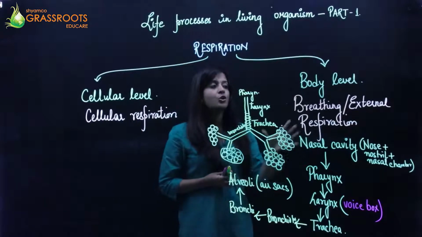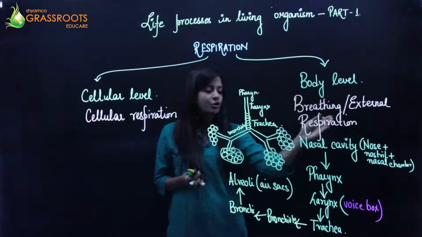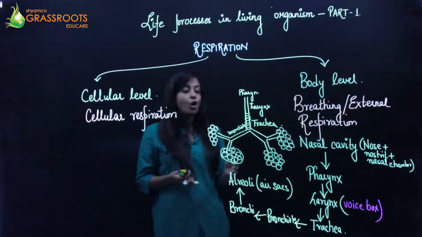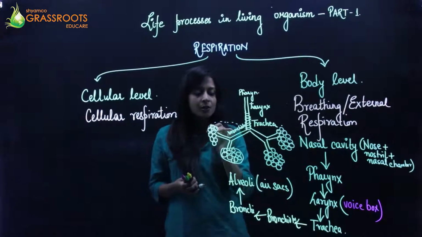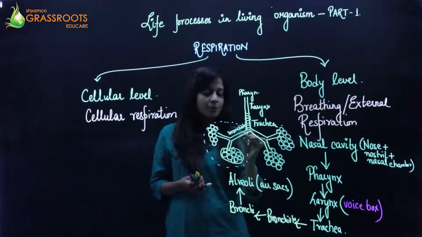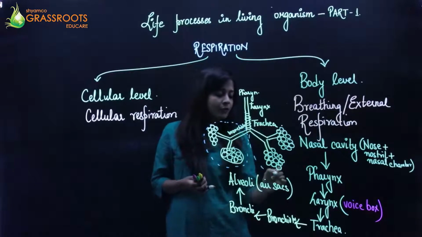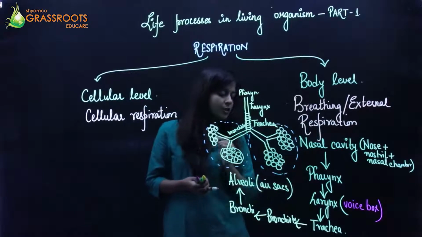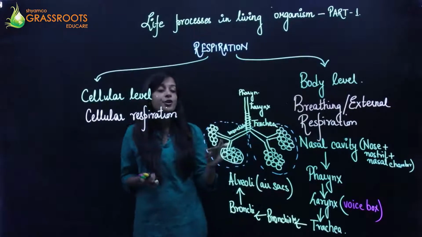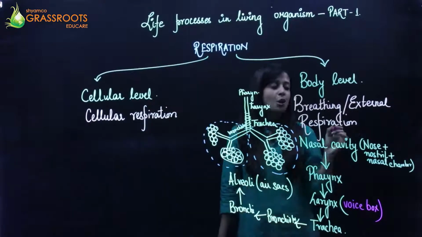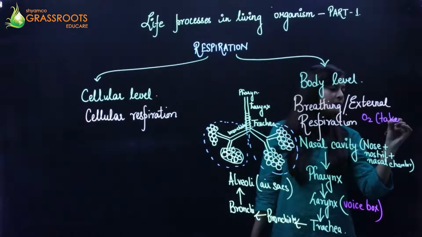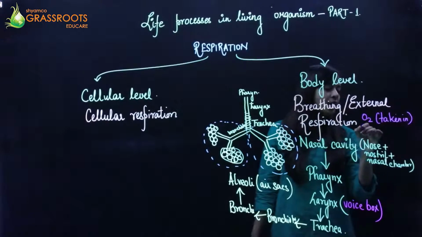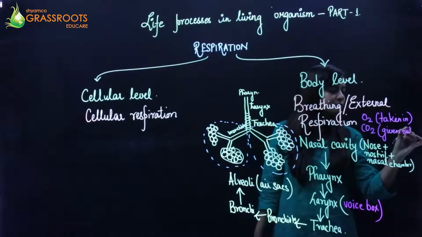So this is what your breathing or external respiration का जो respiratory tract है, this also involves your lungs also. So if you see, the lungs will consist of the bronchioles, the bronchi and the alveoli. So this is your lungs. Okay, so this is how your external respiration takes place, whereby the oxygen is taken in and the carbon dioxide is given out.